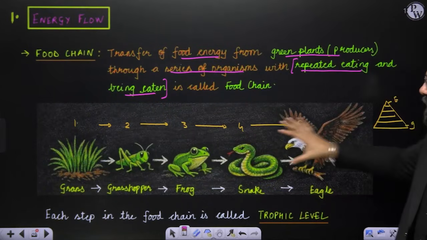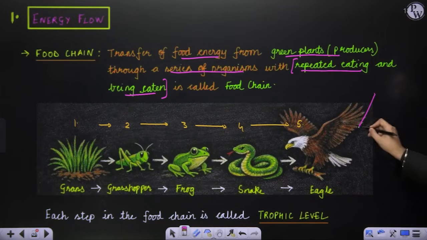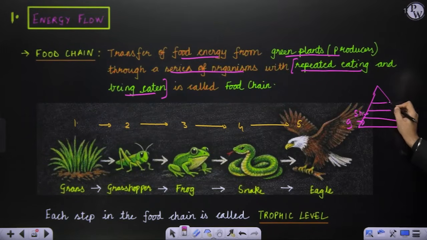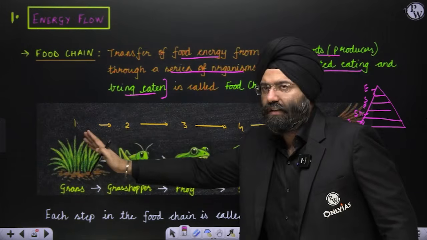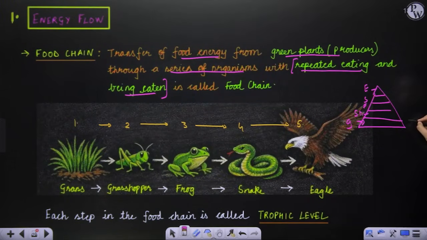Now I can represent it in the form of a triangle also, like this. For example, at the base, let us say, these are the producers, that is the grass. Then there is a grasshopper, then a frog, then a snake, and then an eagle. So I can put it in this way also. Do you realize these are various levels, 1, 2, 3, 4, 5.